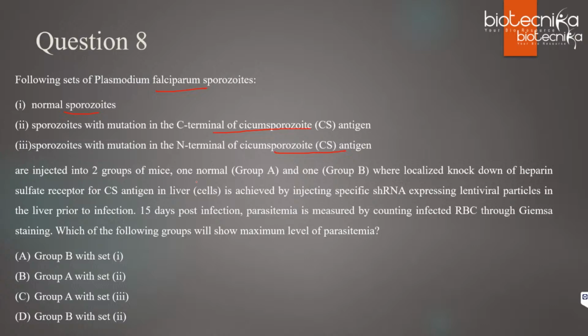They are injected into 2 groups of mice, one normal, that is group A, and one group B, where localized knockdown of heparan sulfate receptor for CS antigen in liver cells is achieved by injecting specific shRNA expressing lentiviral particles in the liver prior to infection. 15 days post infection, parasitemia is measured by counting infected RBC through Giemsa staining. Which of the following groups will show maximum level of parasitemia? It is actually a question related to malaria.